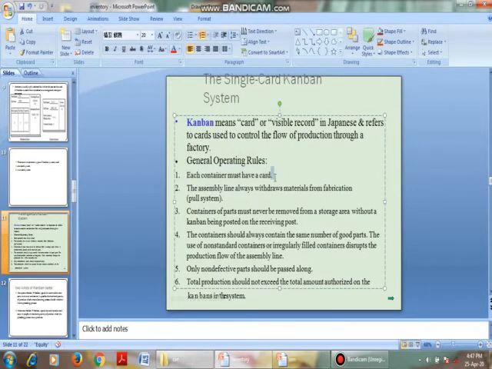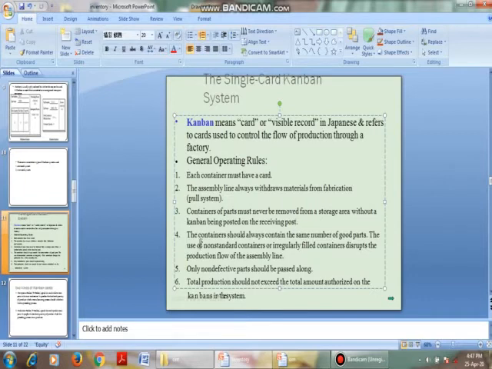The assembly line always withdraws materials from fabrication. That is, whenever the container moves, the assembly line will withdraw material. Containers of parts must be removed from the area without the Kanban being posted on the receiving port. That is, if any container is received without a Kanban card, it must be removed.